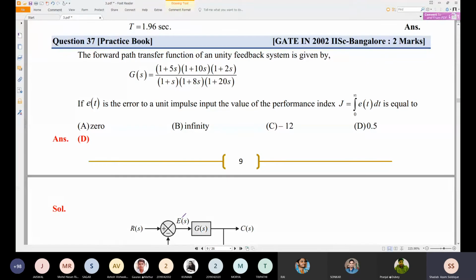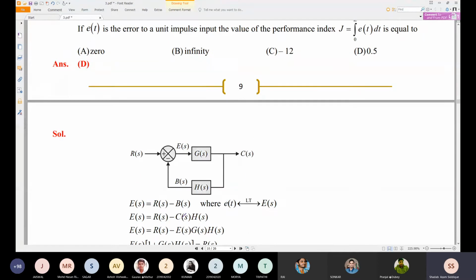So the performance index, okay, it is E of t, taking integral from 0 to infinity of E of t dt. Now in the problem we can see it is a standard function which is given, RFS, is applied to the input with the GFS and HFS and CFS standard transfer function which is taken here.